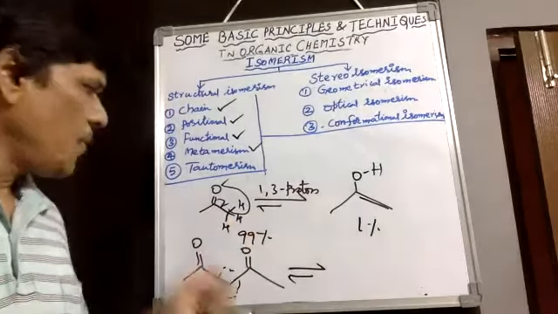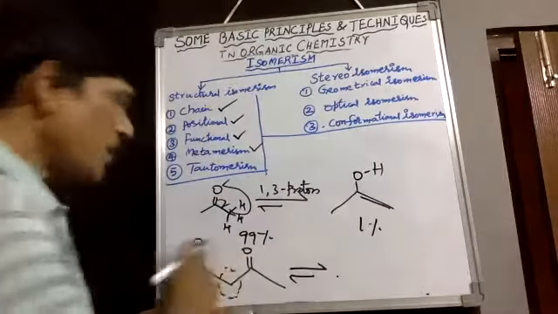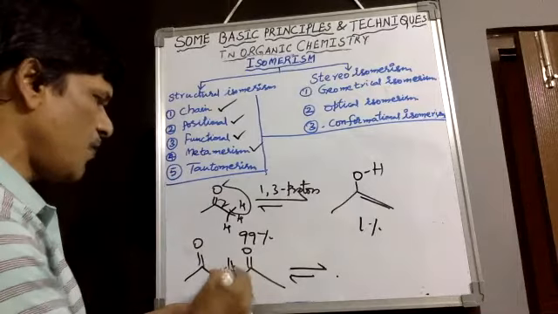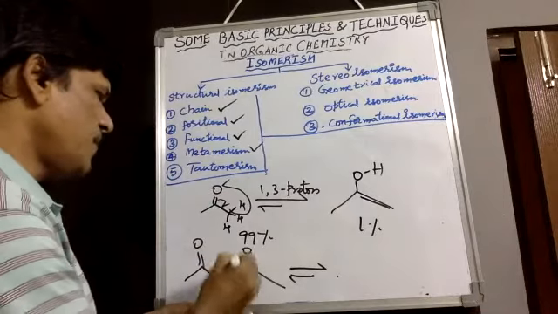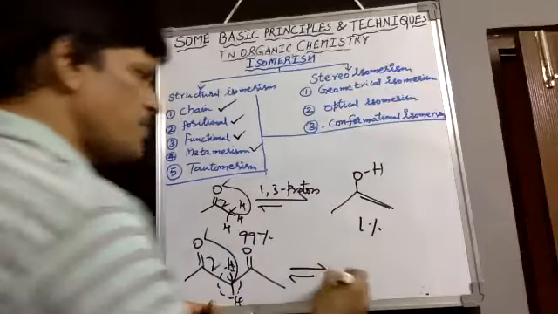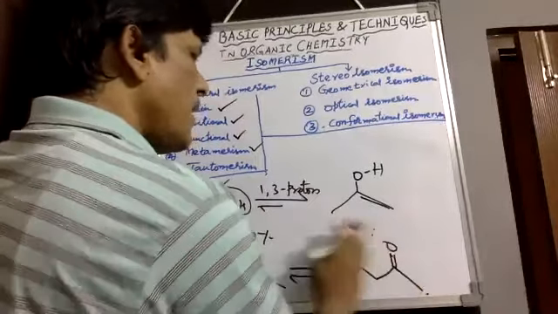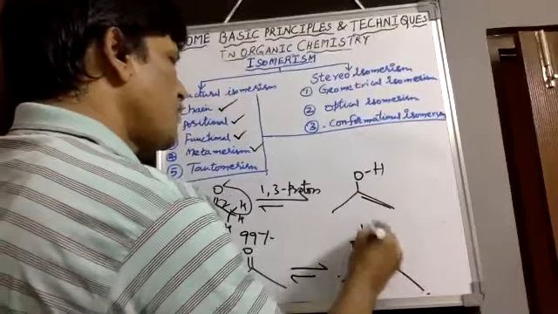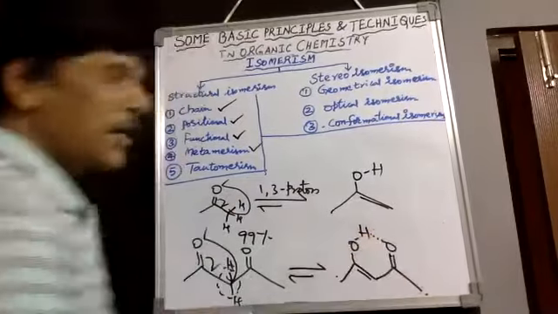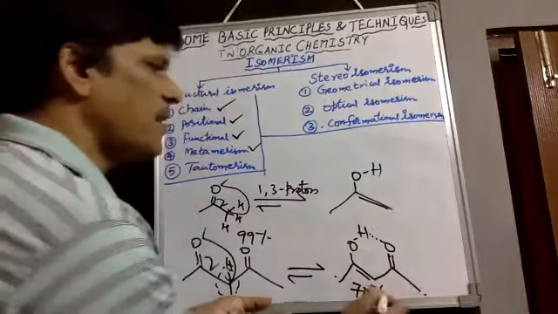it shows tautomerism or a 1,3 proton shift, and the possibility is there on both sides. Two hydrogens are there here. The hydrogen shift can take place to oxygen on either side, and the double bond shifts in the opposite direction. Therefore, we observe double bond O, and here OH, and then the double bond like this. Therefore, hydrogen bond formation shows, and the stability of this compound increases to 70%.